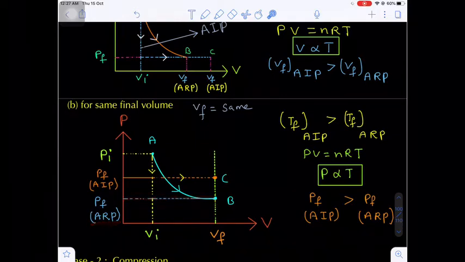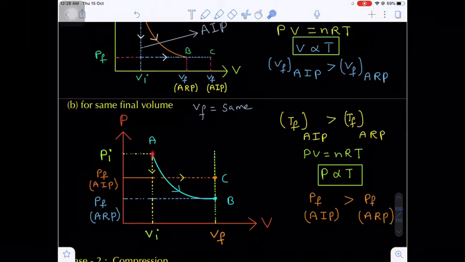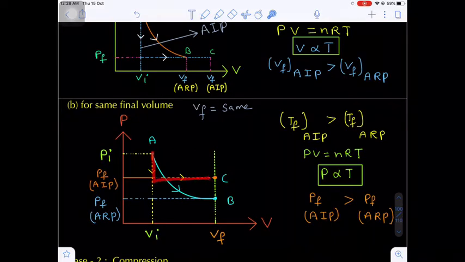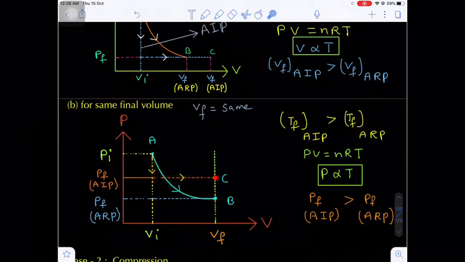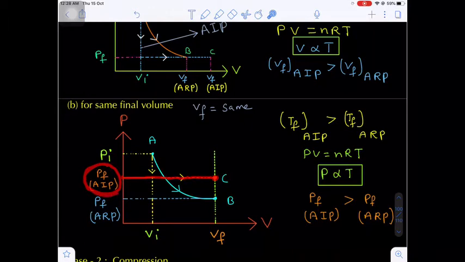Now the irreversible path: if you decrease the pressure, the pressure decreases and suddenly the volume has to increase. That means there is a horizontal line, and it intersects the adiabatic reversible curve and reaches a point C. At point C, what will be the final pressure, more or less? More. So the final pressure in the adiabatic irreversible process will be more than the final pressure in the reversible process. Now the reason why the final pressure in the adiabatic irreversible process will be more than that of the reversible process.